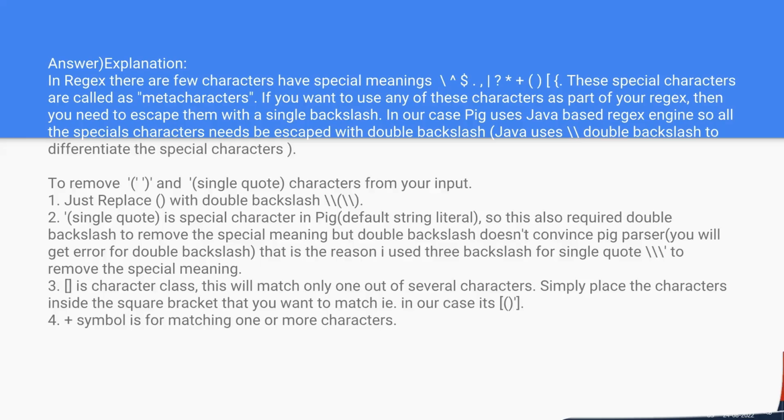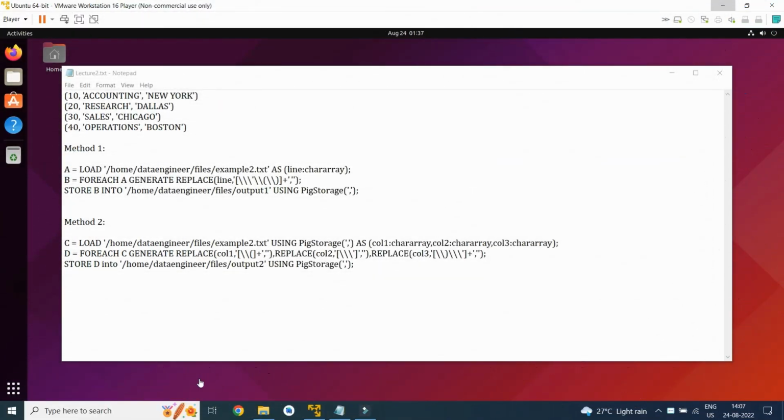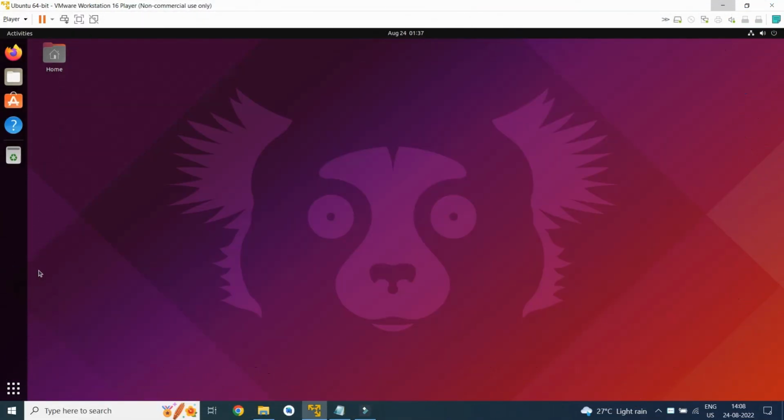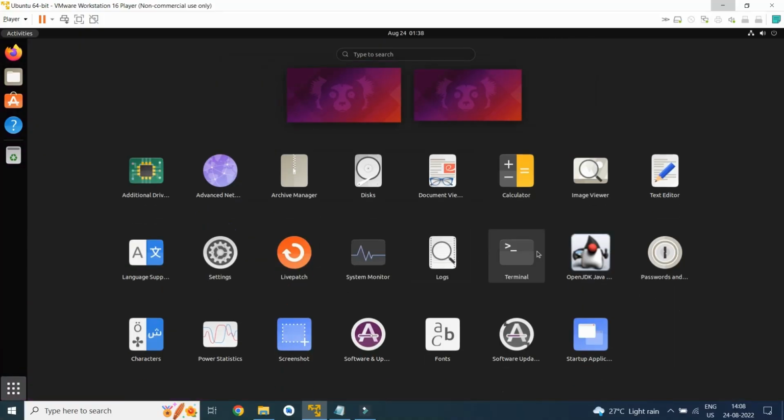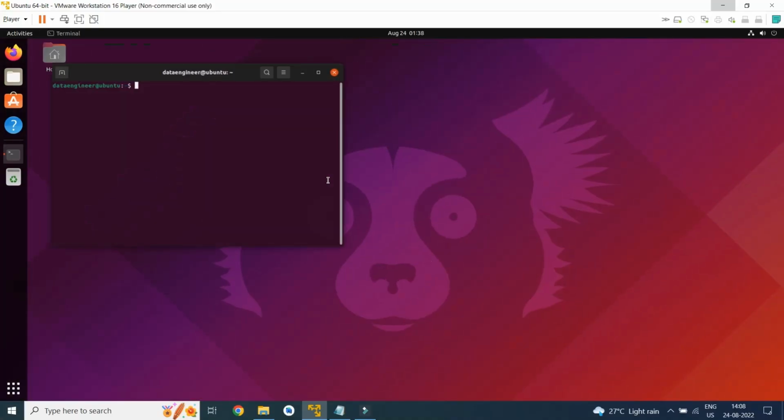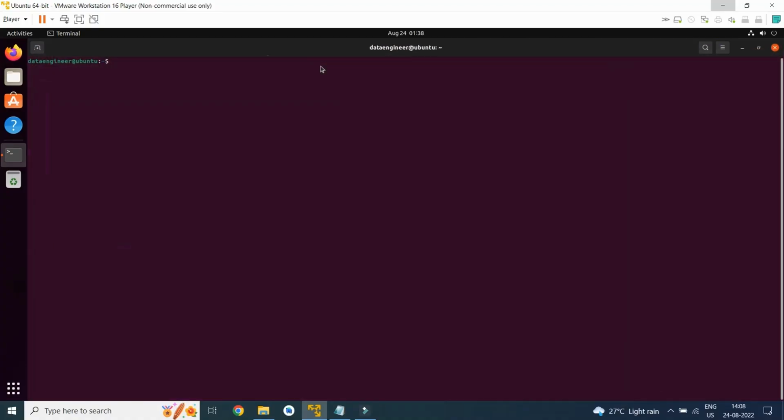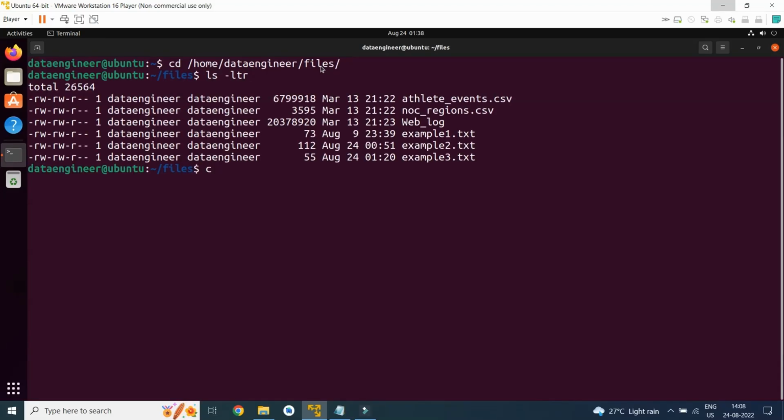So let's get started. The first step is to open the terminal. I am going to go to the file location where I have created the file, that is home, data engineer, files. example2.txt is my file.